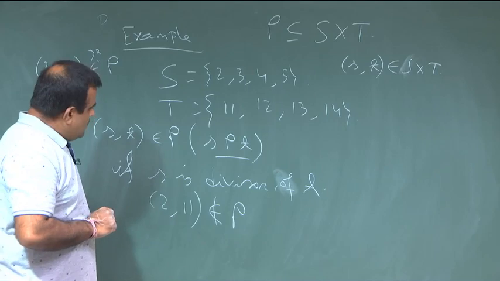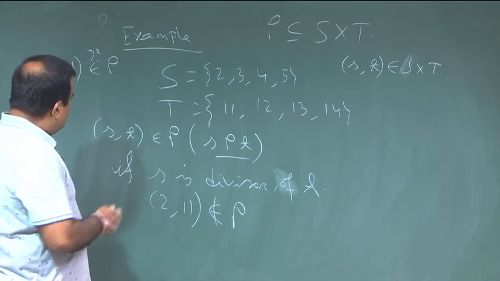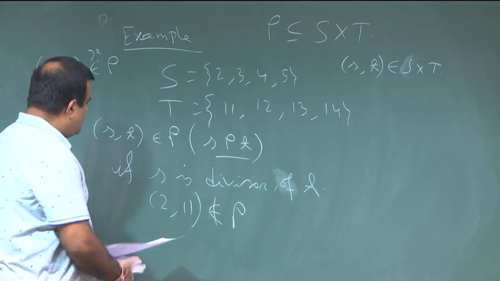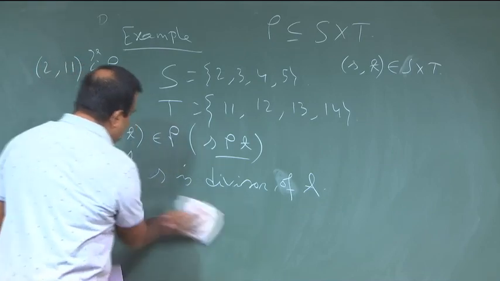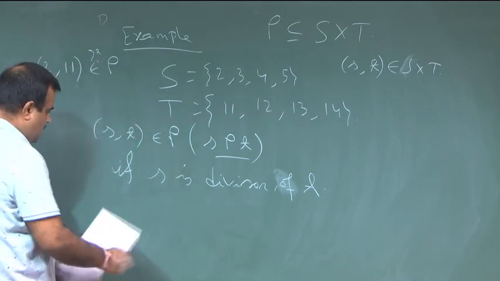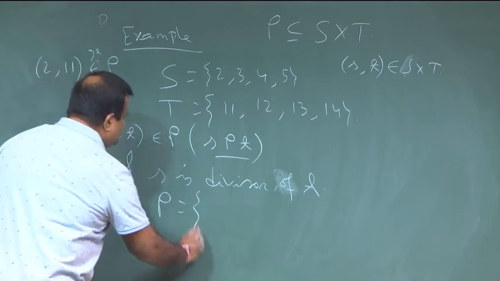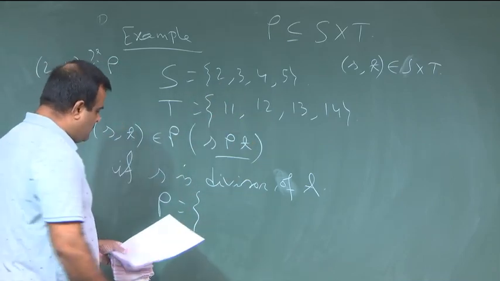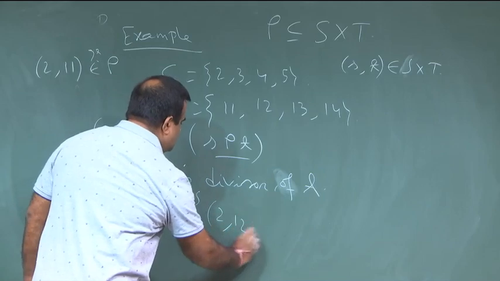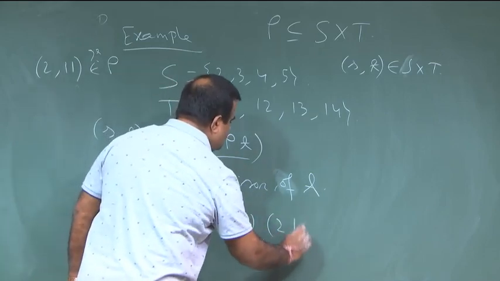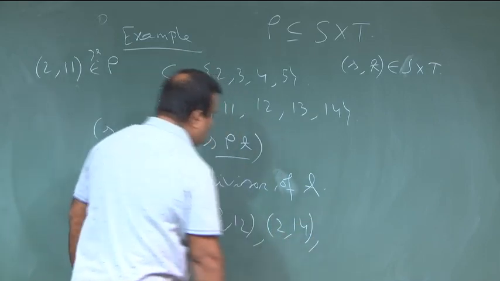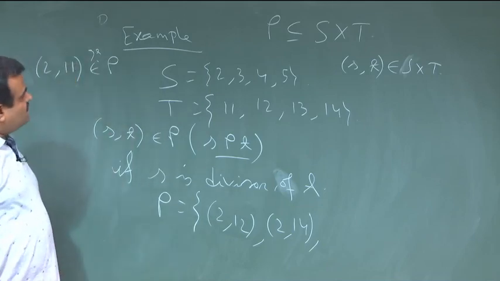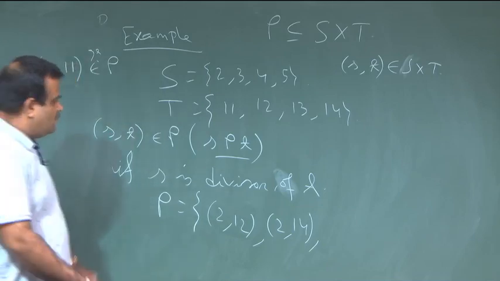Okay. So now the question is, who are the elements there? If we define this, then rho consists of the following. 2 is a factor of whom? 2 is a factor of 12 and 14. So, 2 is related with both 12 and 14. Then 3 is a factor of whom? 3 is a factor of 12.